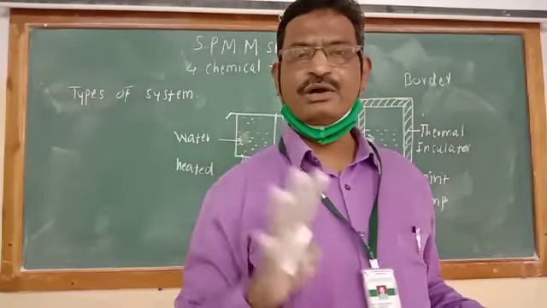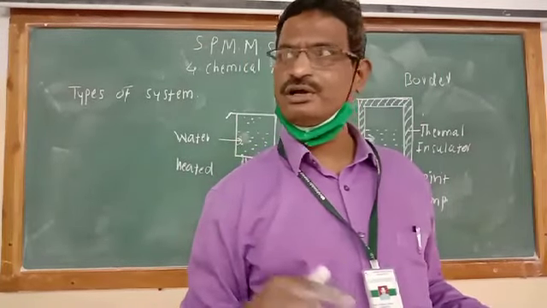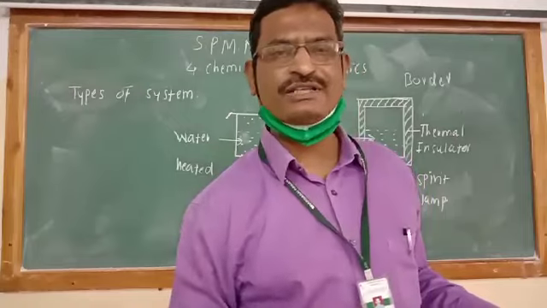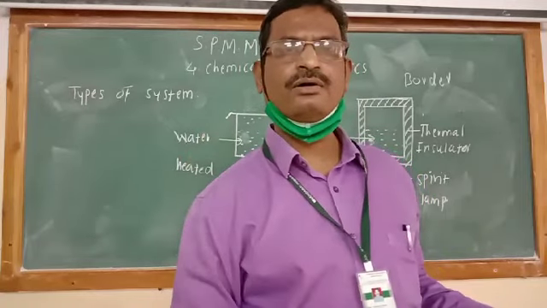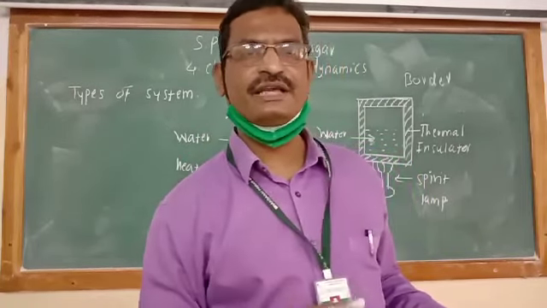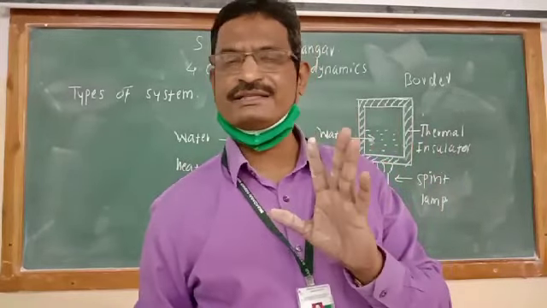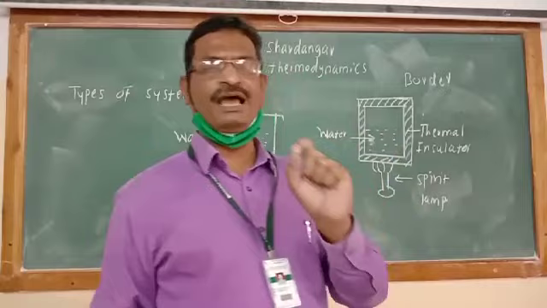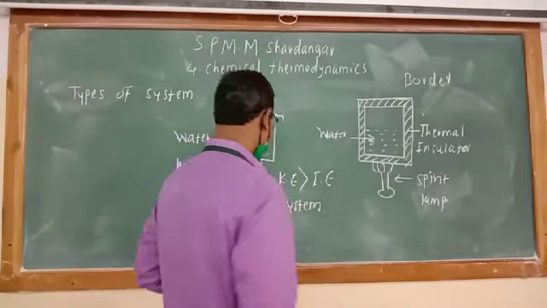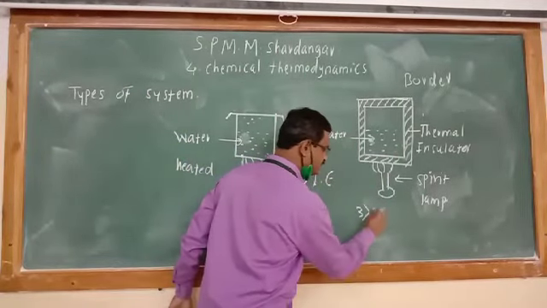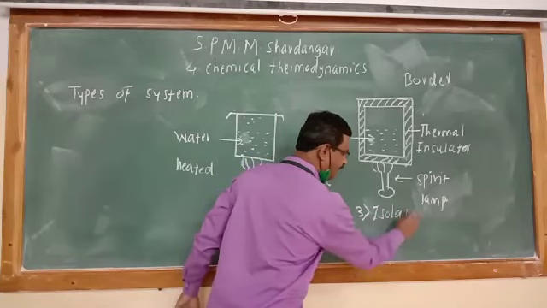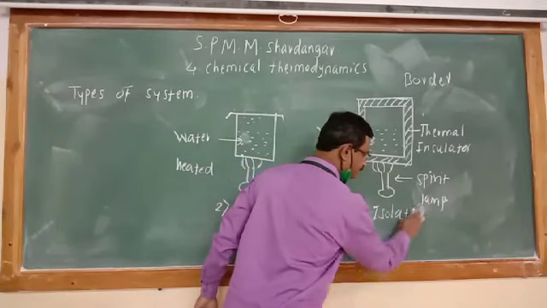No. The conversion of liquid water to gaseous water is not possible. Therefore, there is no exchange of energy as well as matter between the system and surrounding. This is a third type of system known as isolated system.